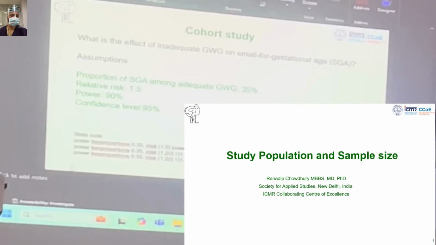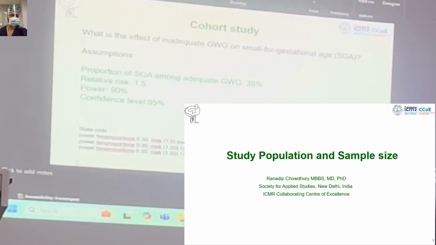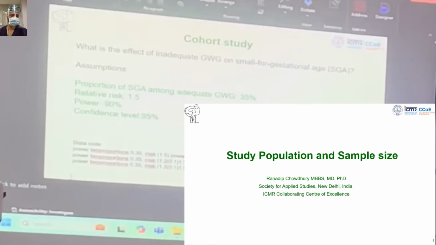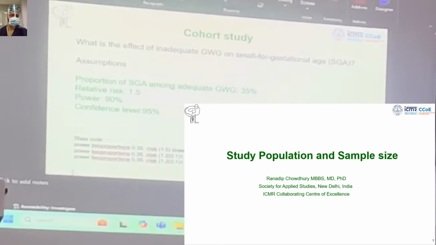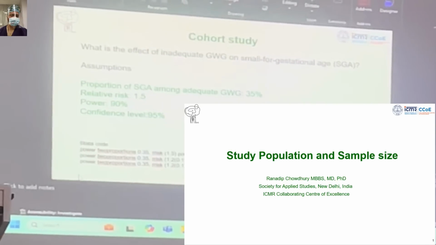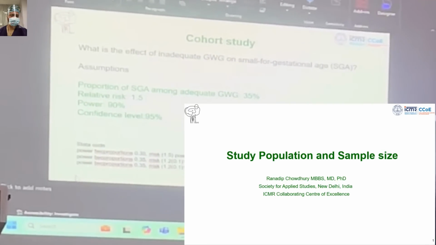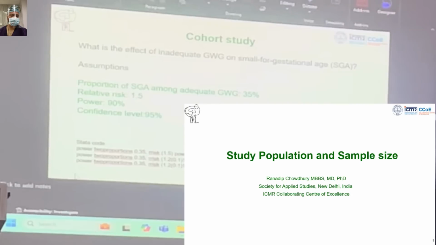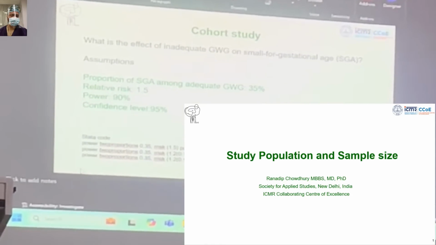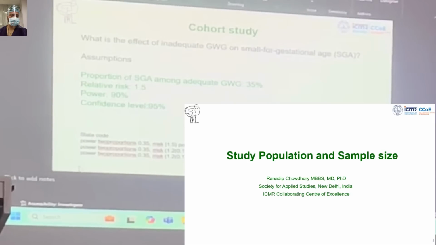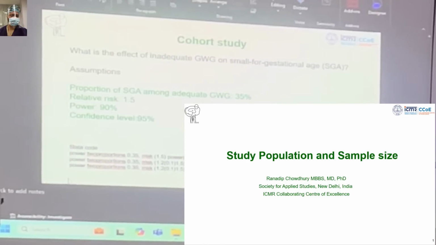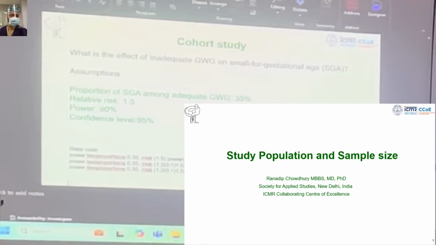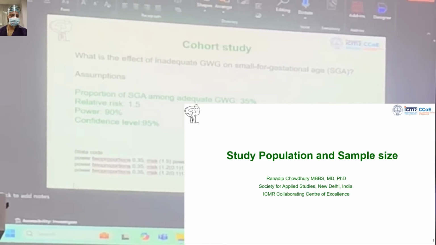अब हम बोलते हैं 2 कप कॉफी से ज़्यादा मत पीजिएगा, and in the literature the relative risk is 1.2, and we are providing that advice to a patient, a pregnant woman. But when it comes to try and maintain your weight gain this much, or these are the interventions that you can do to keep your weight gain in this range, उसके लिए then saying 1.5 doesn't make sense if you are providing advice to them for a risk factor which has a relative risk of 1.2. तो आपके standard जो है वो 1.2 है. Anything that increases by 20%, you are willing to advise the patient on that.